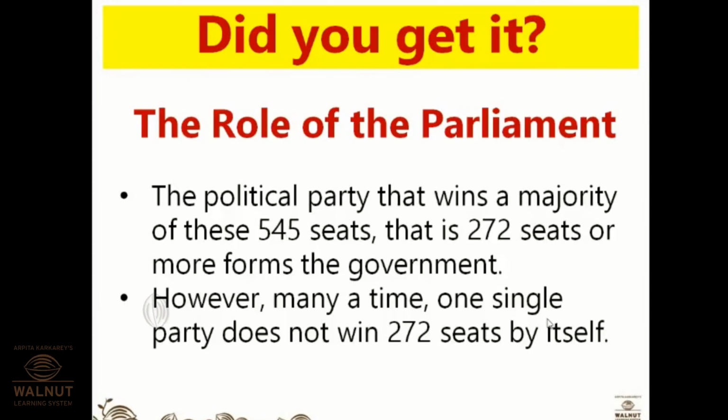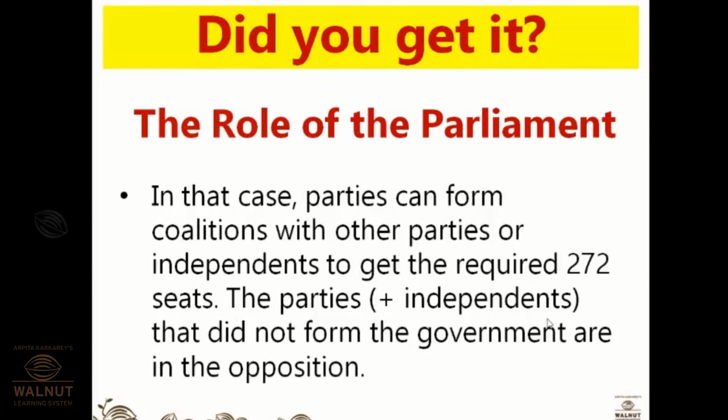So that will be helpful to understand what all this means. Why do they need 272 seats? If they get less than that, they cannot form a government. So they have to call other parties to join and form a coalition government. However, many a time, one single party does not win 272 seats by itself. In that case, parties can form coalitions with other parties or independents to get the required 272 seats.